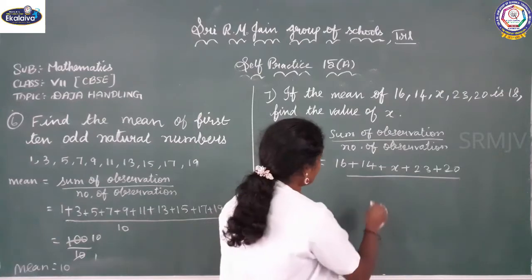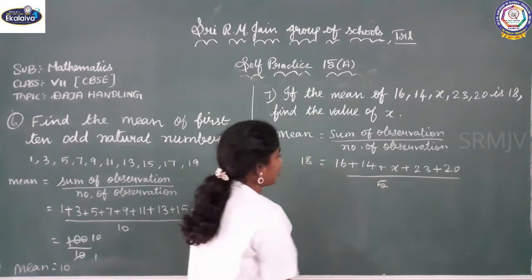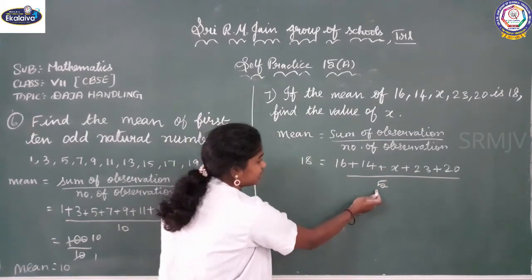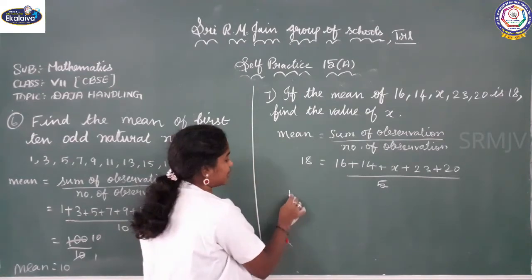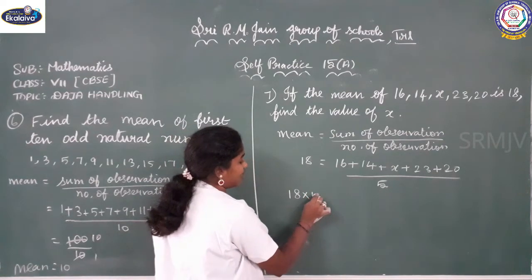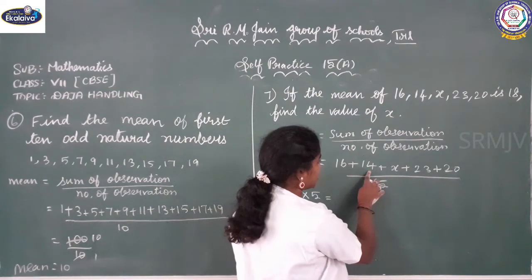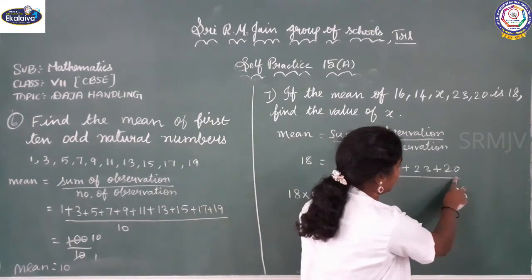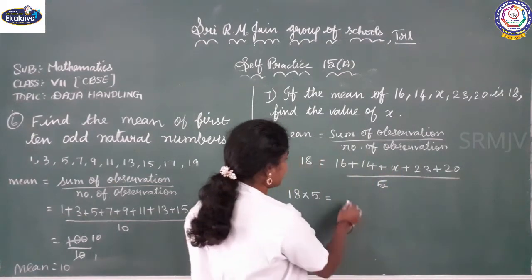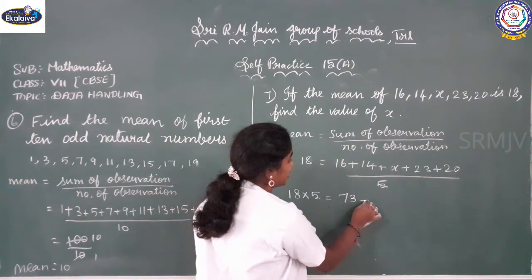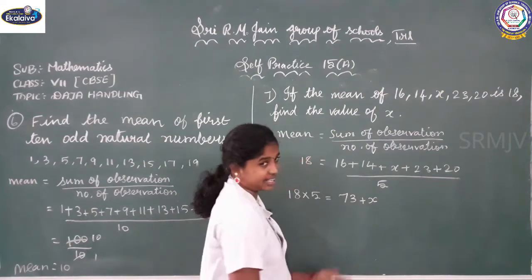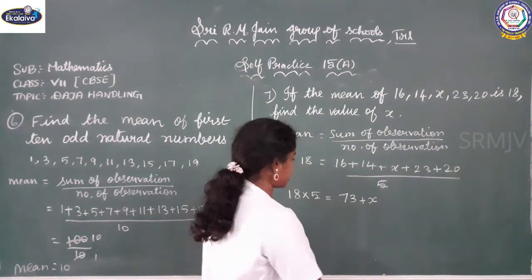So the number of observations is 5. Now what am I going to do? I am going to take this division 5 to this side, which means multiplication by 5. So 18 into 5 is equal to, when you add 16 plus 14 plus 23 plus 20, you will get 73 plus x. We cannot add x with this one, so we are keeping it as it is.